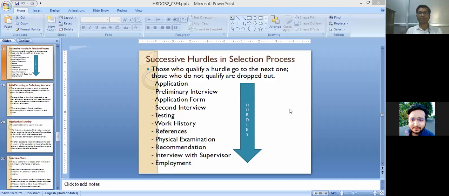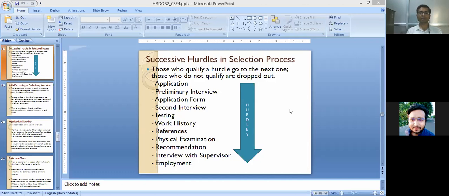As you learned, the selection process is mainly applied to select the appropriate candidate, the candidate with the required qualification and experience, and the others are dropped out from the selection process. Means the overall selection process is a negative term.